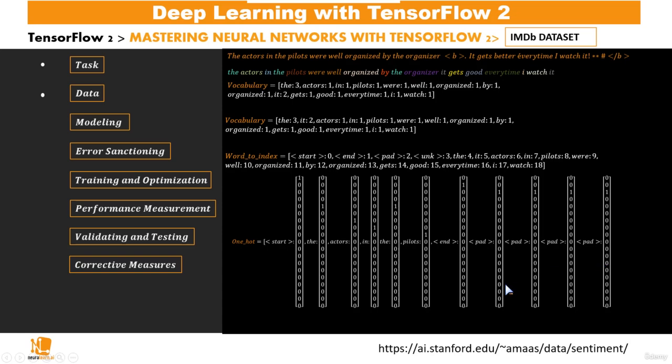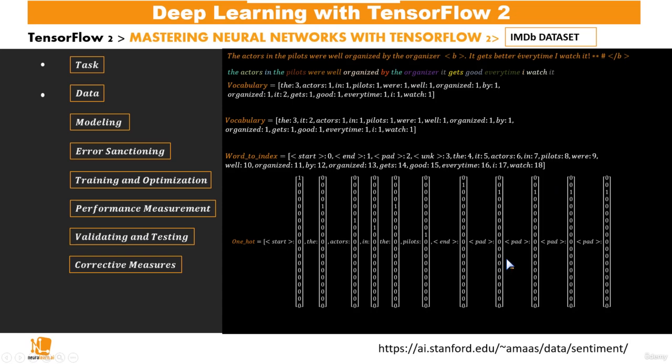So if the length is 11, then once we have this input sentence, which is start, the actors in the pilots, and then end, in order for us to match up with this input of 11 words per input sentence in our model, we need to pad it such that we meet up with the sequence length.